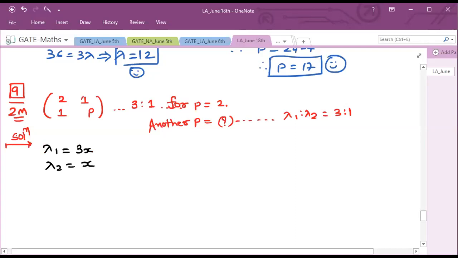This is how we can assume the ratio. From properties, I know that lambda 1 plus lambda 2 equals the trace of the matrix, that is 2 plus p. Therefore 3x plus x is equal to 2 plus p, that is 4x is equal to 2 plus p. Right. Now from here I am not able to find either x or p.